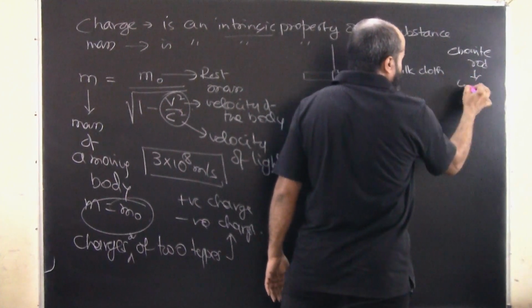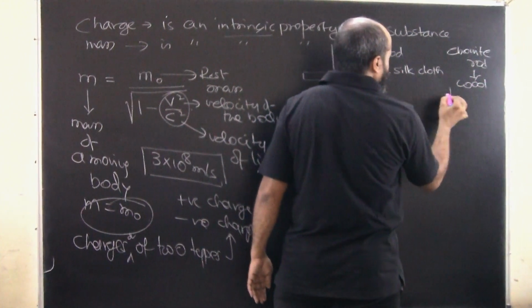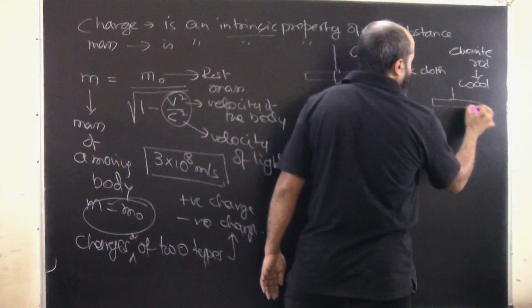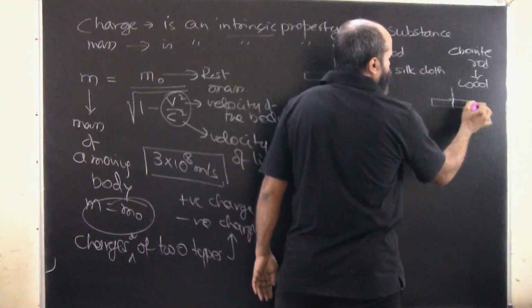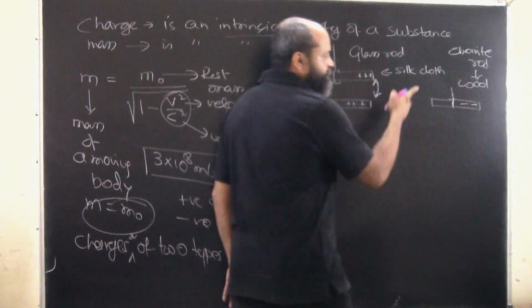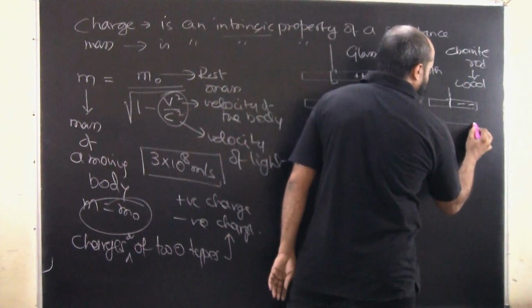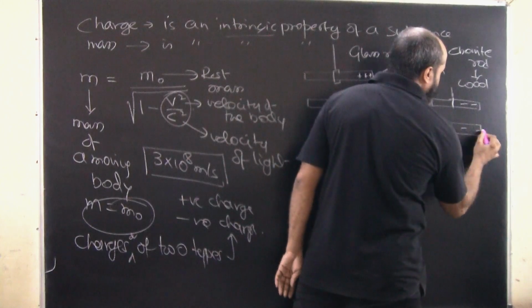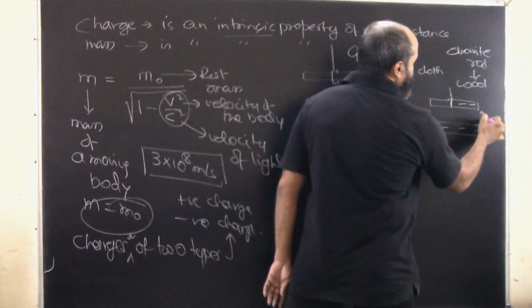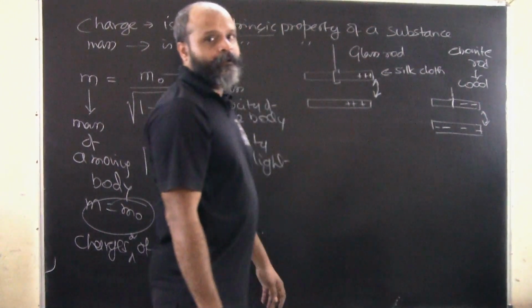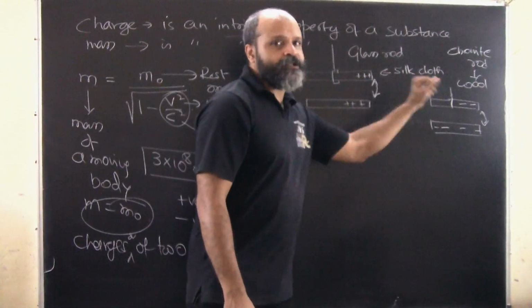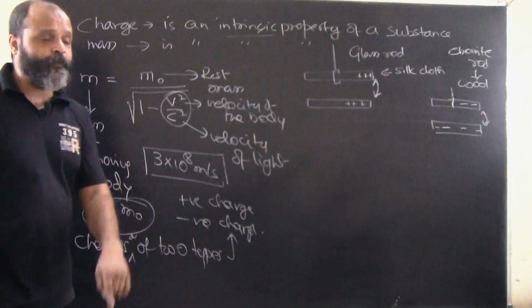and if you happen to rub it with wool, the same process. You suspend an ebonite rod here and you rub one of its ends with wool. You will see that it acquires negative charge. How will you understand that it acquires negative charge? The moment you bring a negatively charged body, it will repel. So like charges always repel each other,